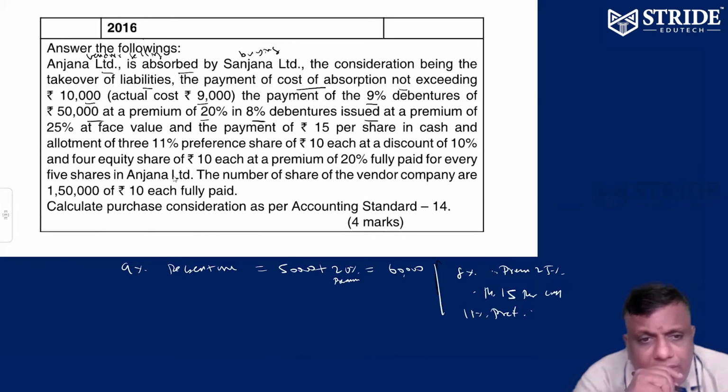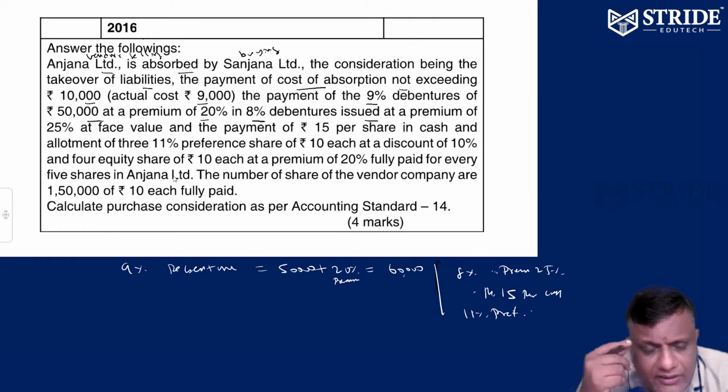That's what they're going to say. Anjana Limited's equity shareholders, preference shareholders and debenture holders are to be paid. Anjana Limited shareholders are to be paid cash also.